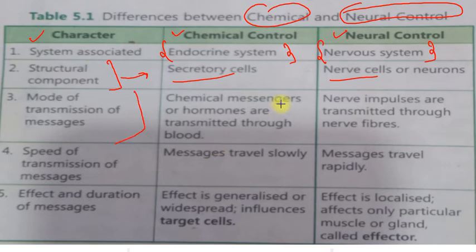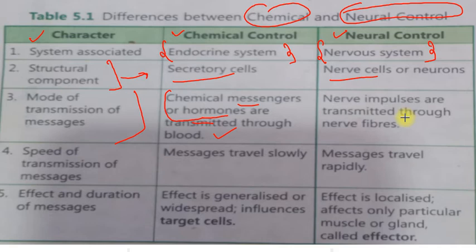How does chemical secretion take place? This happens with the help of chemical messengers or hormones, which are transmitted through our blood. Nerve impulses are transmitted through the nerve fibers.